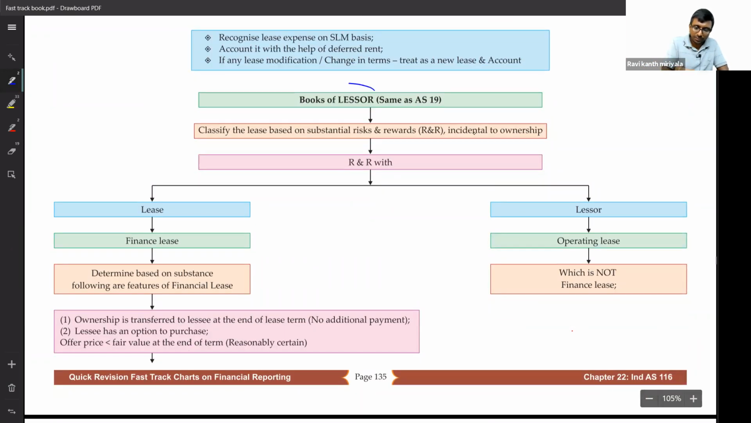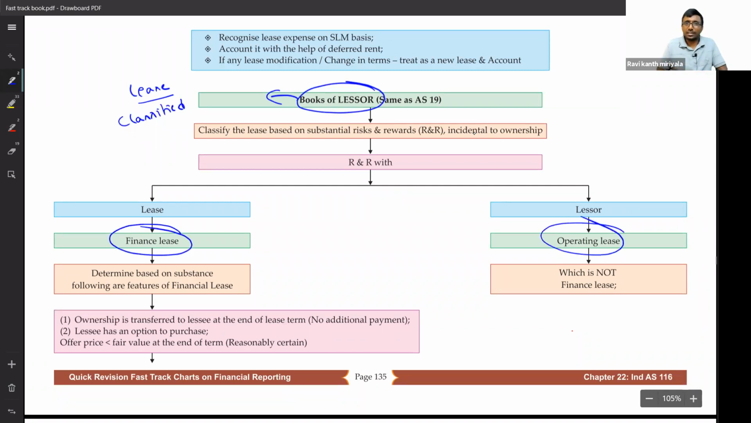In the books of lessor, what are we supposed to do? In the books of lessor, every lease is supposed to be classified. Classified into what, sir? You should classify it either as a finance lease or an operating lease.